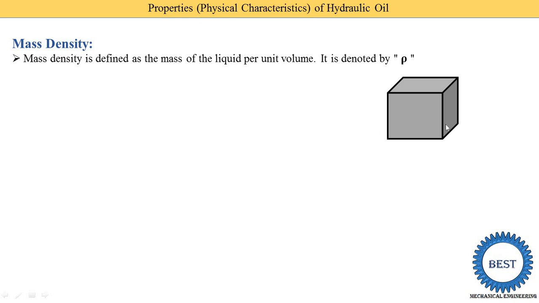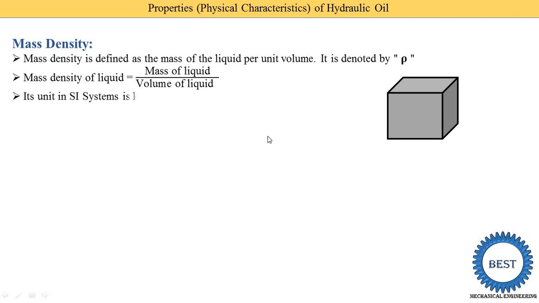Now we fill water in this tank, and how much water is stored in this tank depends on the mass density. So first I write this equation: mass density of liquid is the mass of liquid upon volume of liquid. Now what is our tank? Every side is 1 meter, so the volume of this tank is 1 meter cubed. If we fill this with water, then how much water is stored in this tank? That is 1000 liters or 1000 kg. So it is called the mass density.